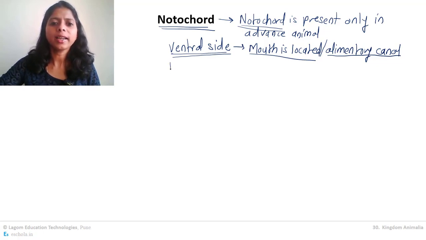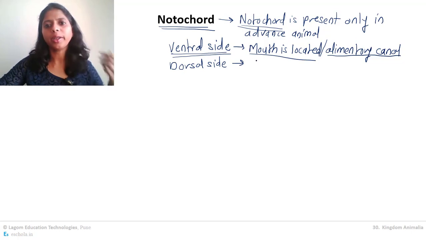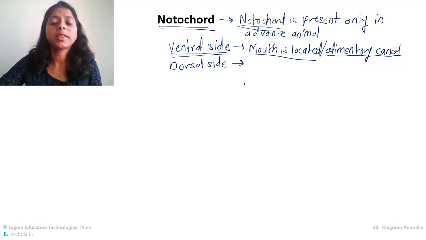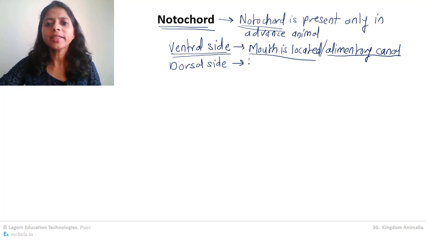On the other side there is the dorsal side. The dorsal side is the back side of my body. Here many muscles of our body are located and, more importantly, our nervous system is located on our dorsal side.